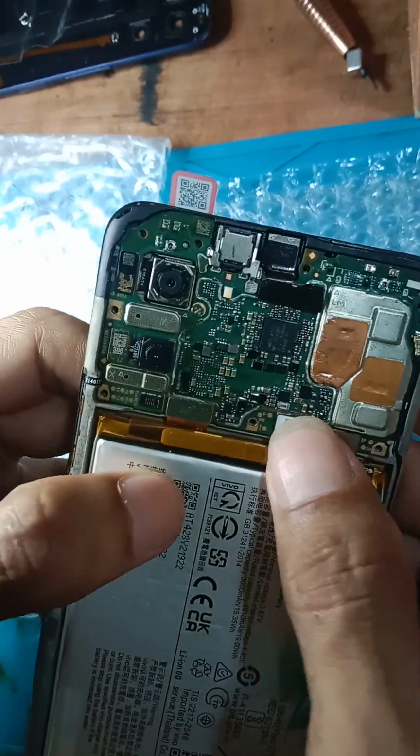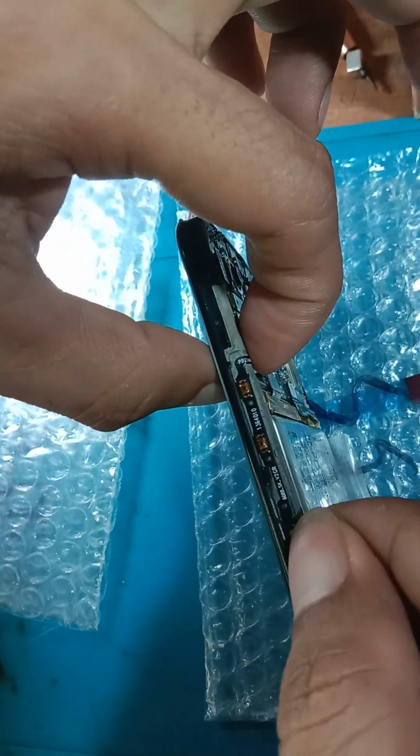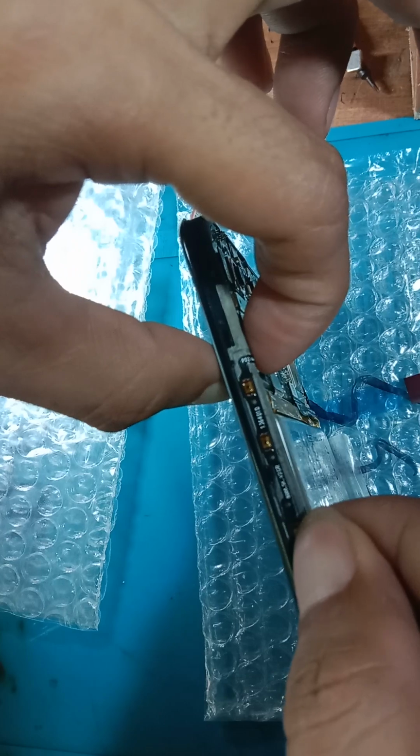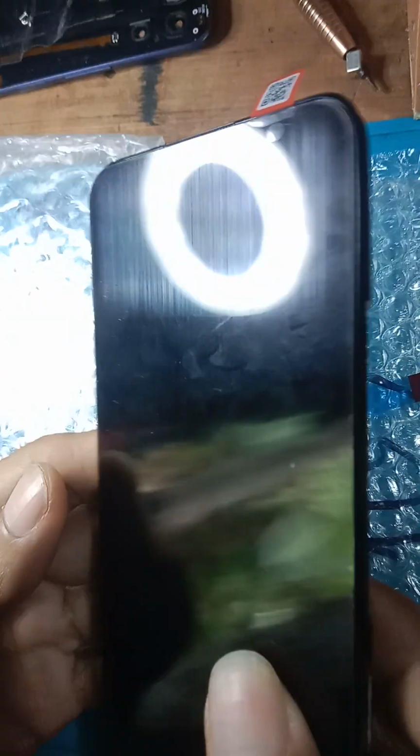Okay. Then I will try to turn it on. Still, it vibrates. It has vibration but no display. Okay.